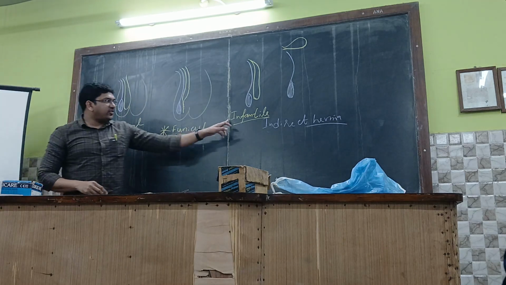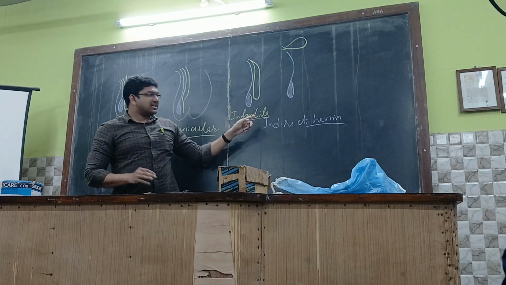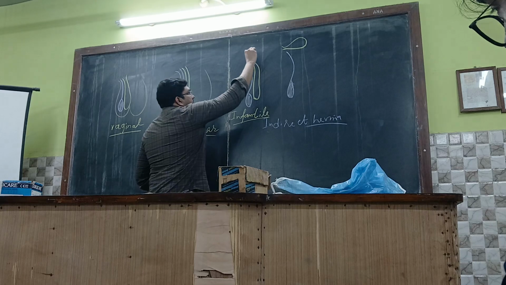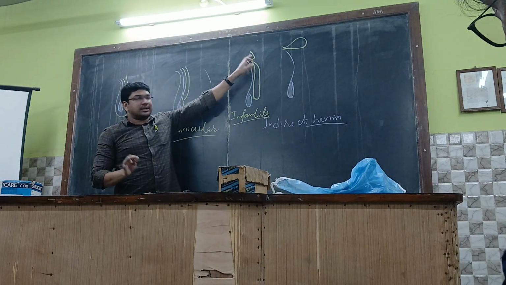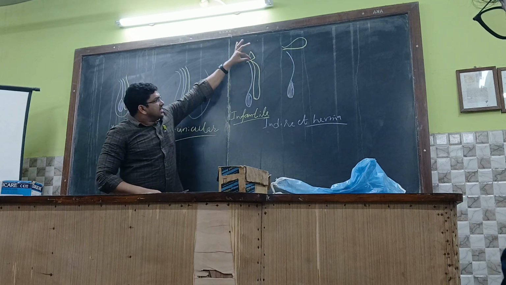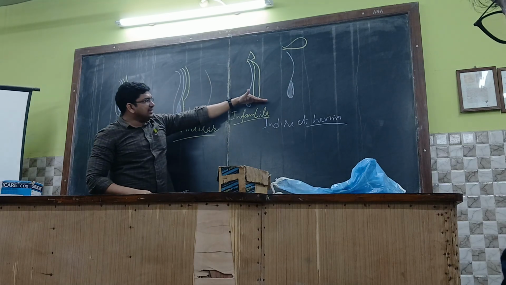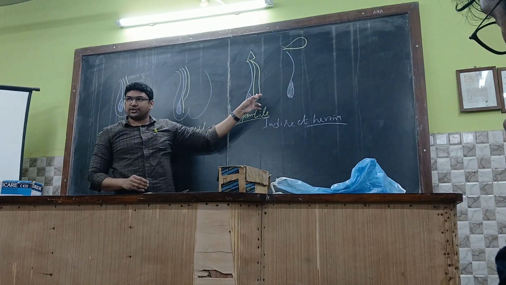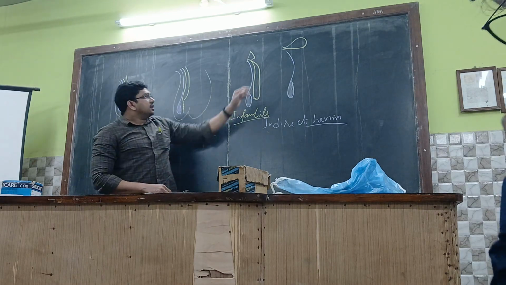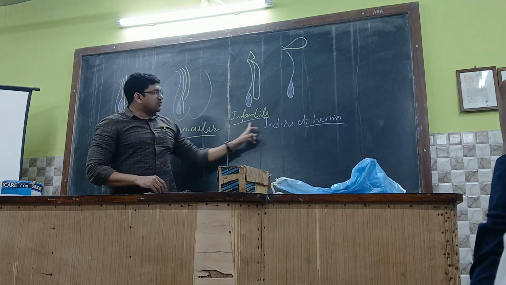infantile type. Okay, infantile means, see, this processus vaginalis will be persistent even in front of the testis also, but it will be persistent till the superficial inguinal ring. Beyond that it will be lost. Getting it or not? So till the superficial inguinal ring, this will be persistent. Beyond that it will be lost. Okay, only from the superficial inguinal ring till the testis, this processus vaginalis will be present over here. Again the herniation will occur till this part over here. Getting it or not? Okay. So here beyond this the processus vaginalis will be lost. That is called the infantile type over here.